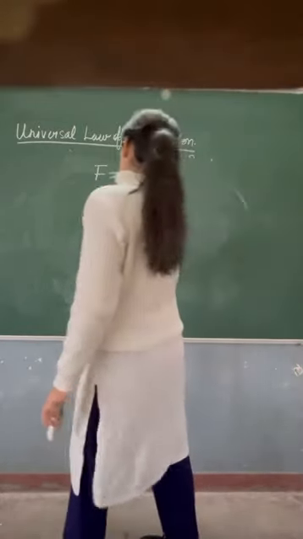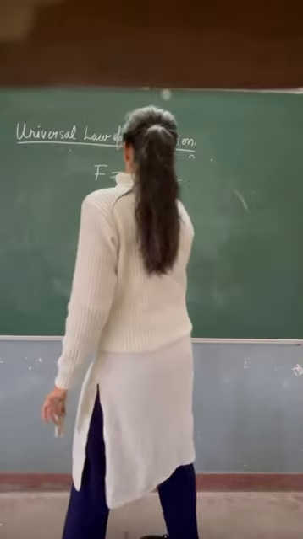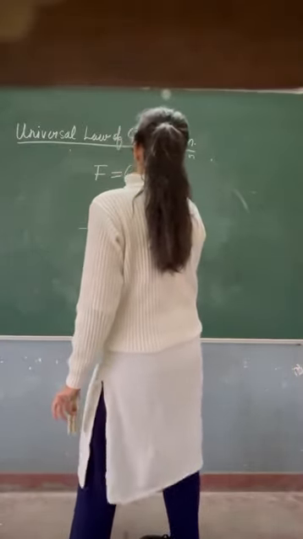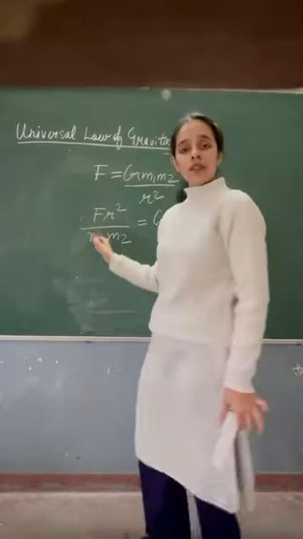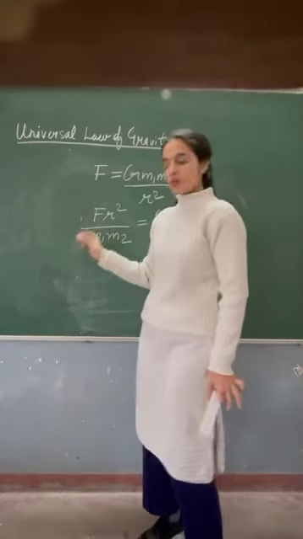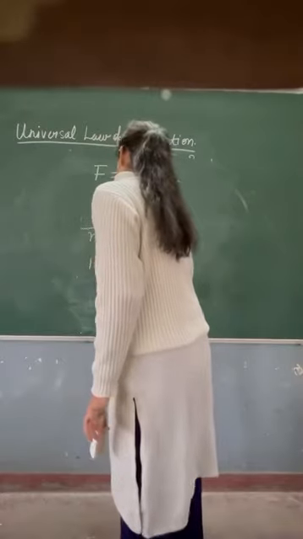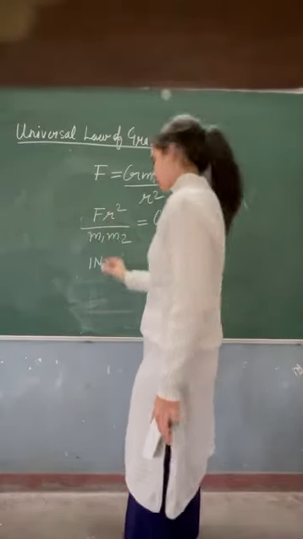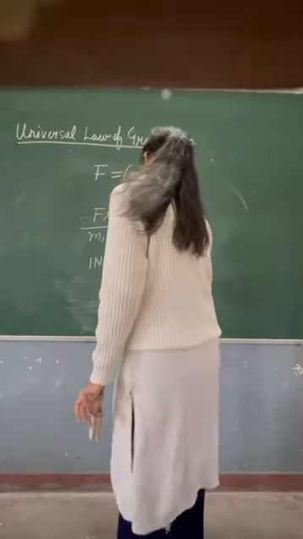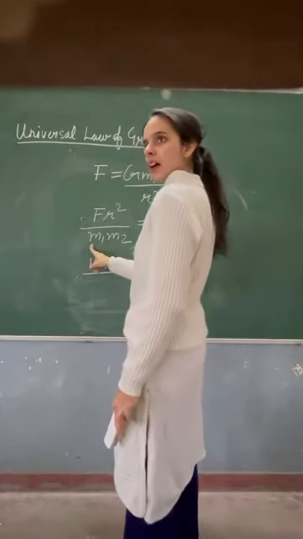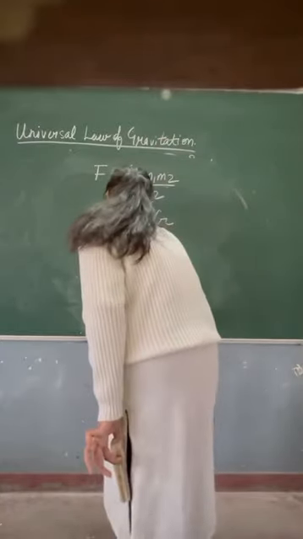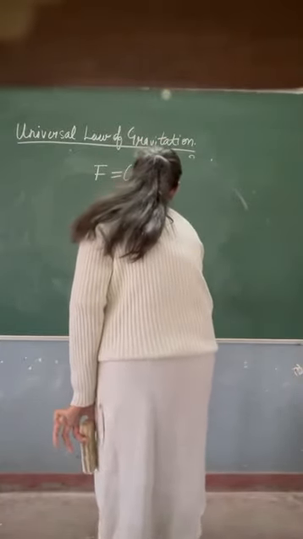R square will go here and m1 m2 will go down, so force times r square upon m1 m2 is equal to G. We already know that the unit of force is Newton. This is distance and the unit of distance is meter square. Mass is kilogram and again a kilogram. Kilogram into kilogram is equal to kilogram square.